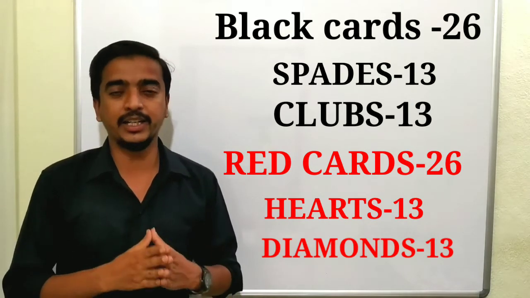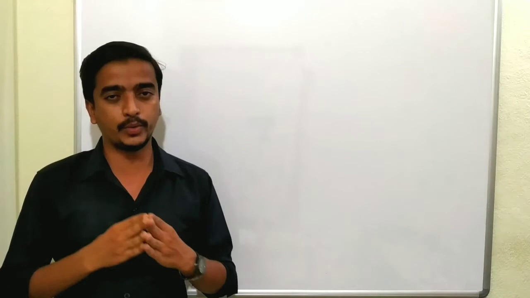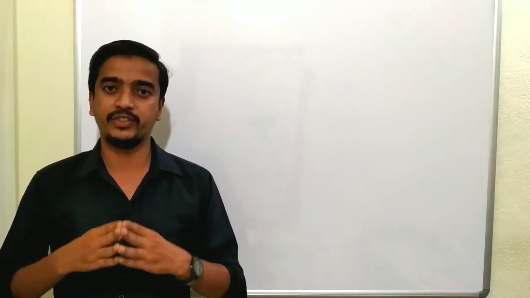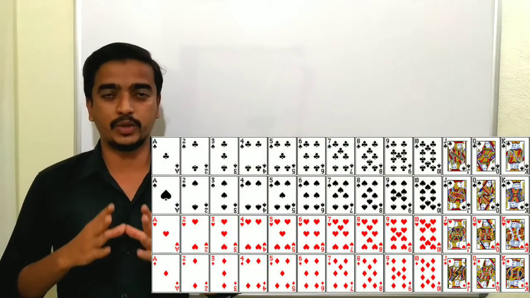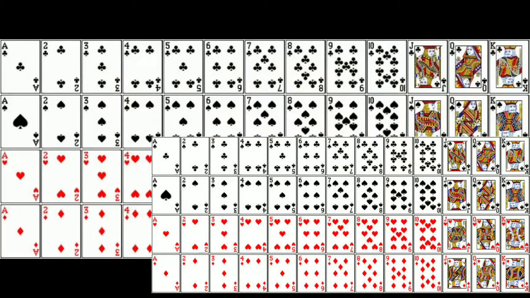Hearts are 13 and diamonds also 13. The numbers from 2 to 10 and ace, king, queen, jack are there in each suit. So total 4 suits, each suit 13 cards, 52 cards.